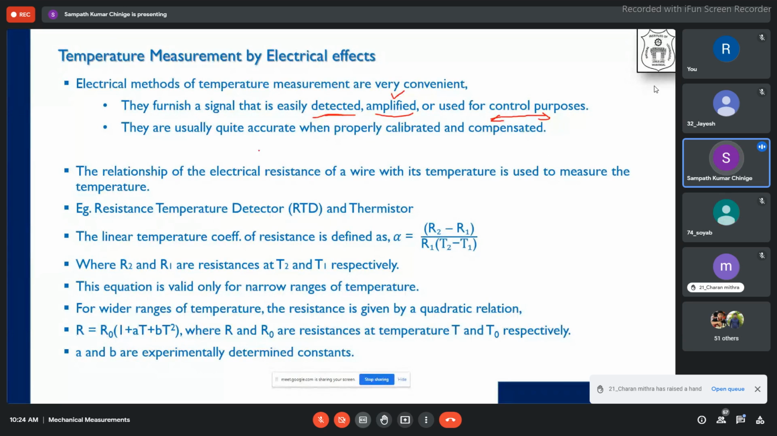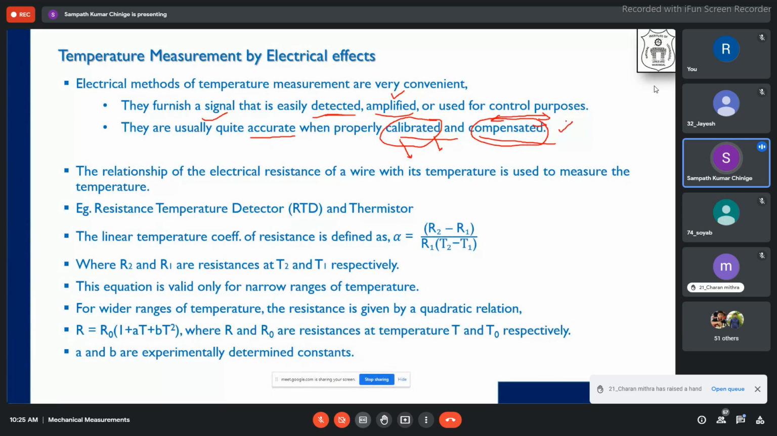Second thing, they are usually quite accurate. In general, they are very accurate when properly calibrated and compensated. So you have to do that. If you can make a calibration curve, they are generally accurate. Once you do the calibration, you will get what the error can be with the actual measurement, and if you can compensate that, you will always take out the errors from the measurement. So calibration is one thing, finding out the uncertainty is one thing, and eliminating that uncertainty is compensation.